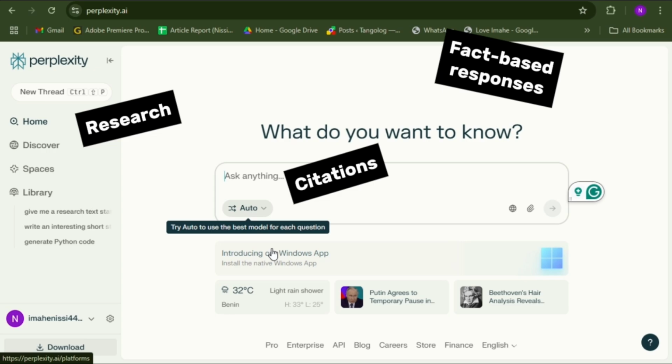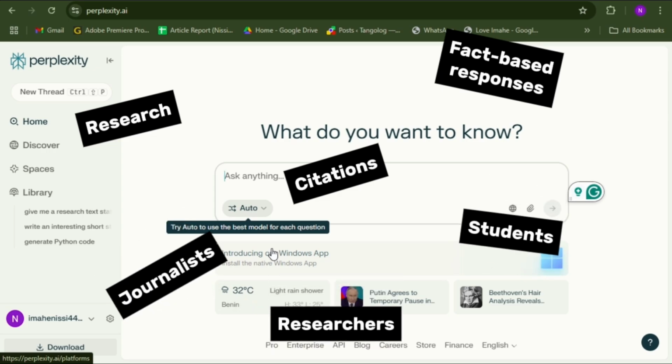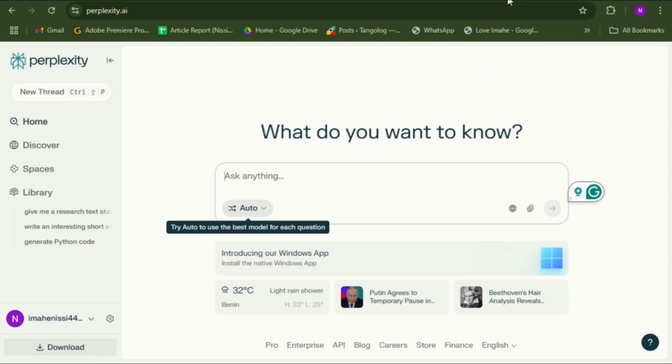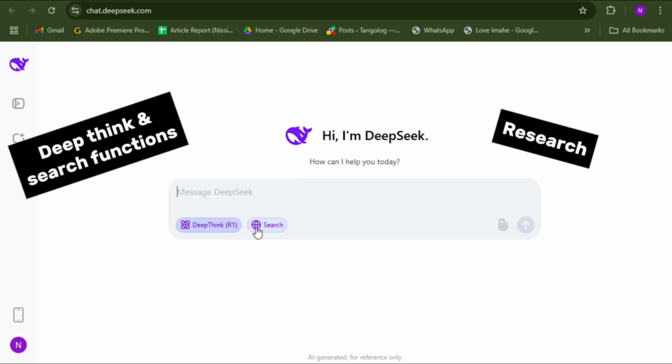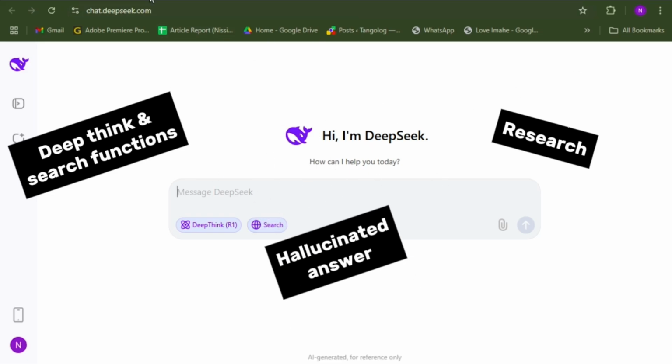It is super helpful for students, journalists, and researchers. On the other hand, DeepSeek also does a good job. It is very good at generating research with its special deep think and search functions, but there are chances where it gives you a very hallucinated answer.